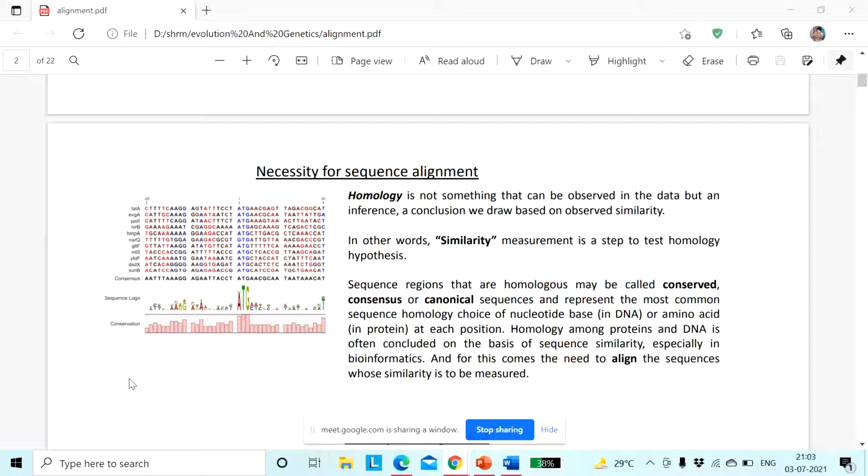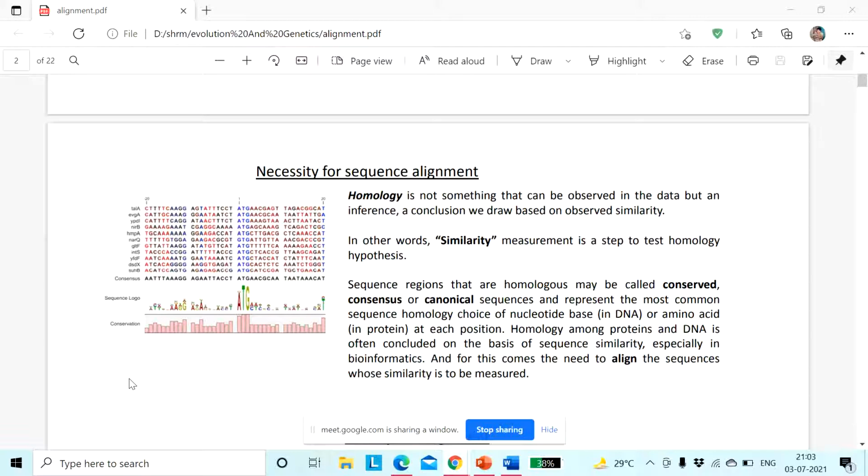Therefore it is consistent across the species throughout the evolution process. Generally these sequences are maintained by natural selection. So this is the conserved sequence, which remains constant throughout evolution among different species.